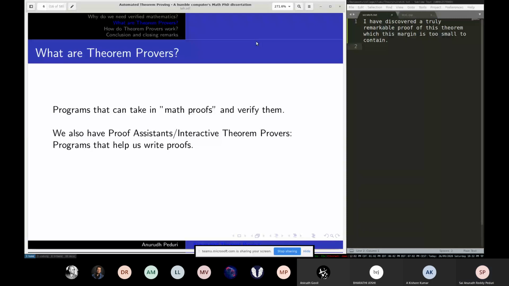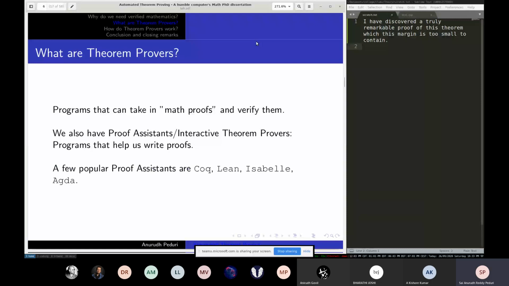So it's like a step-by-step debugger for a normal theorem prover, if you will. You'll understand why the interactive part makes it significantly easier for us to write math proofs shortly, but we'll discuss that towards the end.